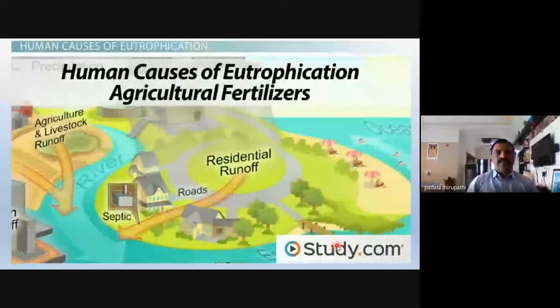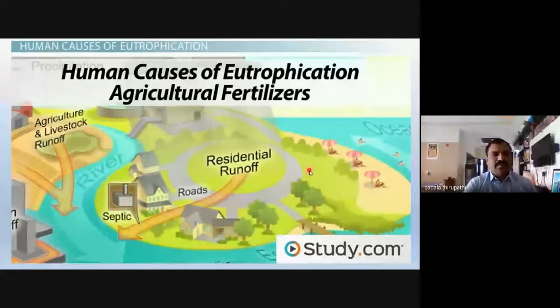Okay. So this slide shows the human causes of eutrophication; agricultural fertilizers also can cause it. Eutrophication means excess nutrients are released into the water body. Is it right? That water we can call a eutrophic pond or eutrophic water body. So eutrophication is nothing but water pollution.